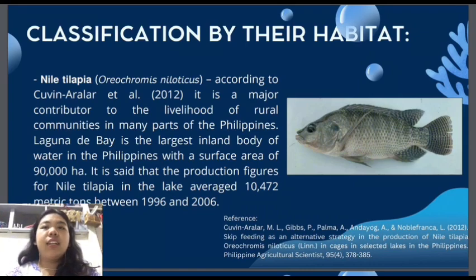Laguna de Bay is the largest inland body of water in the Philippines with a surface area of 90,000 ha. It is said that the production figures for Nile tilapia in the lake average 10,472 metric tons between 1996 and 2006.